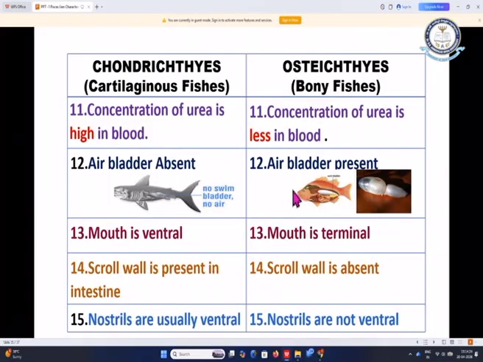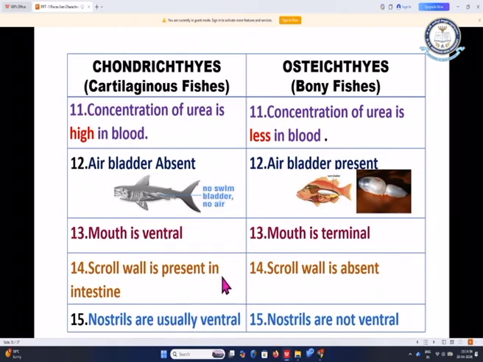And mouth, in this picture itself we can view that the mouth is ventral in position in the case of chondrichthyes, here it is, and in osteichthyes it is terminal, at one of the ends of the body. Scroll valve is present in the intestine in chondrichthyes and absent in osteichthyes.